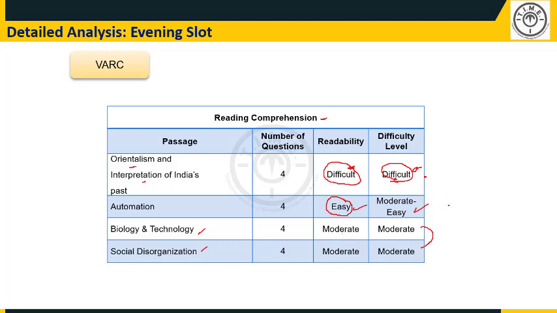However, in terms of order of attempting, if one attempted this passage first and any of these passages second and did not attempt this passage, then students would have been able to attempt at least 2 to 3 passages successfully with a good amount of accuracy, right? But those who got stuck in this passage and spent time, they are the ones who may have lost out on a lot of time in terms of being able to spend time on these scoreable passages. So losing out on scoreable passages is something that will make a big dent in the scoring opportunities.